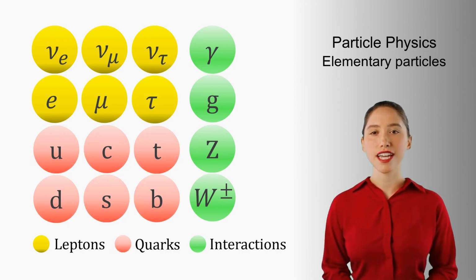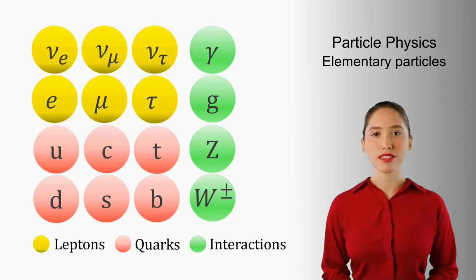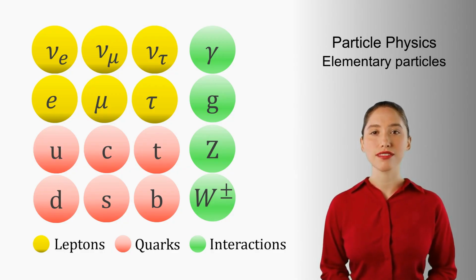All these mediators have spin 1. They are vector bosons. For gravity, we do not have a confirmed exchange particle. Of course, all matter particles feel gravity because they have mass, but in particle scattering experiments, gravity plays a negligible role.